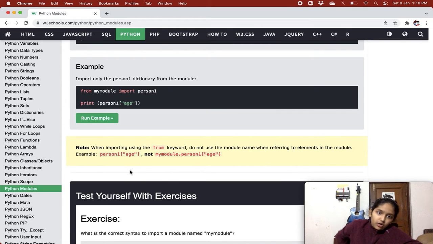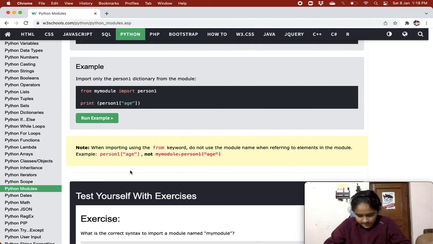So now let's see the note. Note: when importing using the from keyword, do not use the module name when referring to the elements in the module. Example: person1["age"], not mymodule.person1["age"].